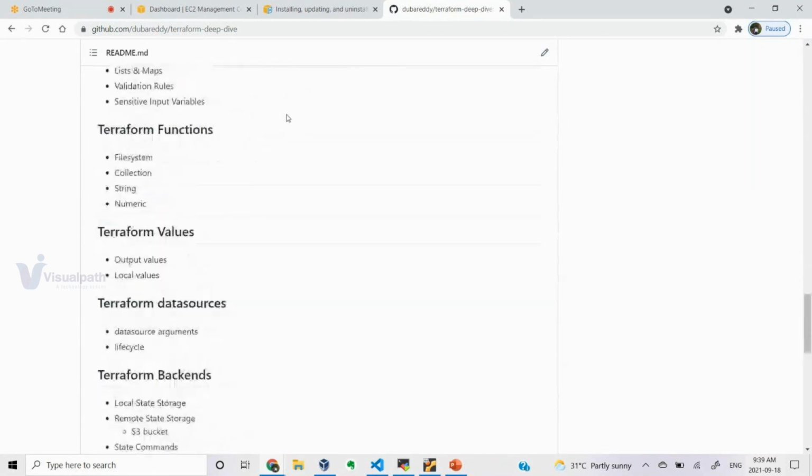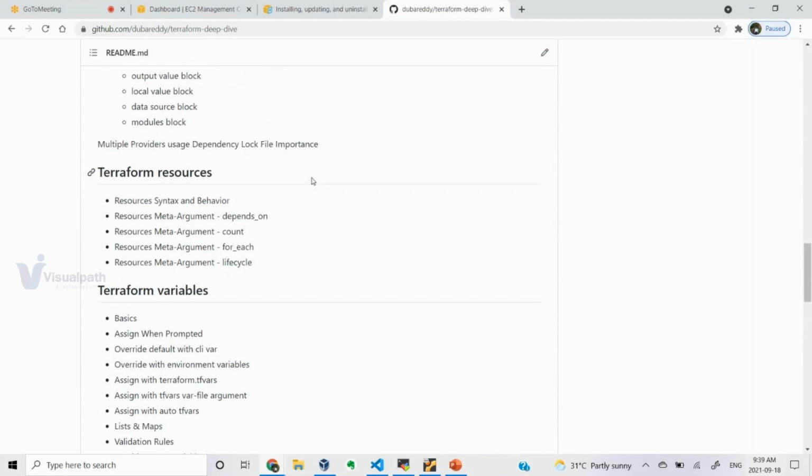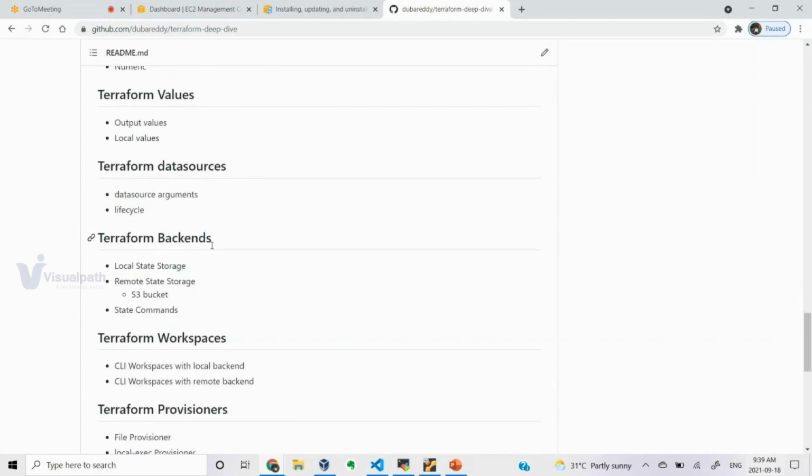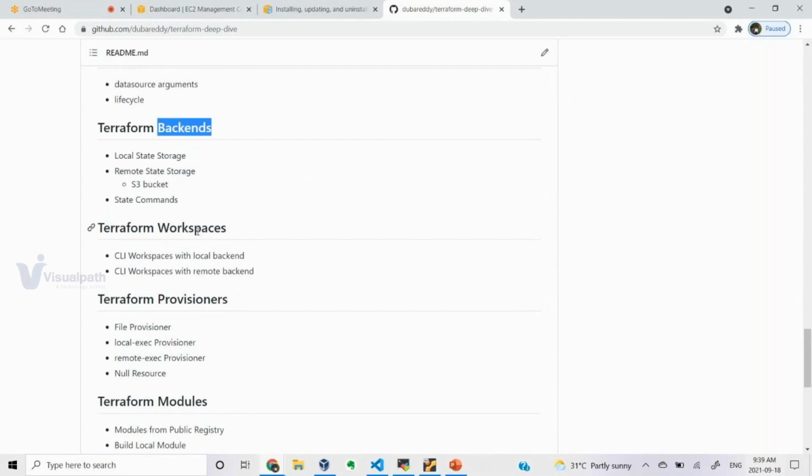Okay, we'll be talking about functions, variables, resources, values, data sources, backends, and how to store your state file when multiple people are working together, right? How will you manage that particular Terraform state file? For that we have to understand backends. And then we have workspaces for when you're trying to deploy the same Terraform configuration files on multiple environments, right? Let's say I have a dev environment, a QA environment, or some greenfield deployment or brownfield deployment. For that, you can use a workspace where you can isolate your Terraform configuration files for different environments.